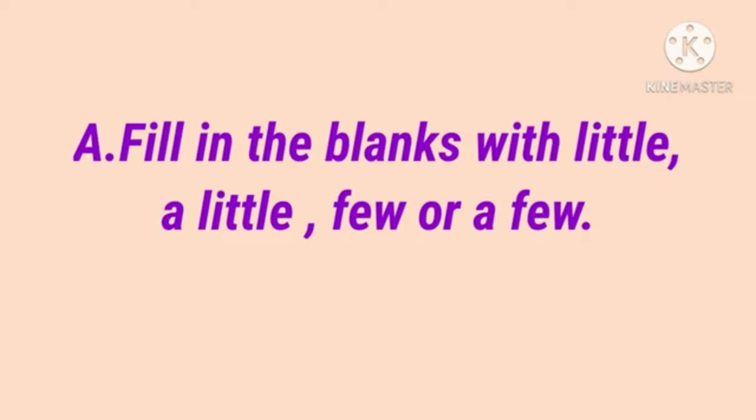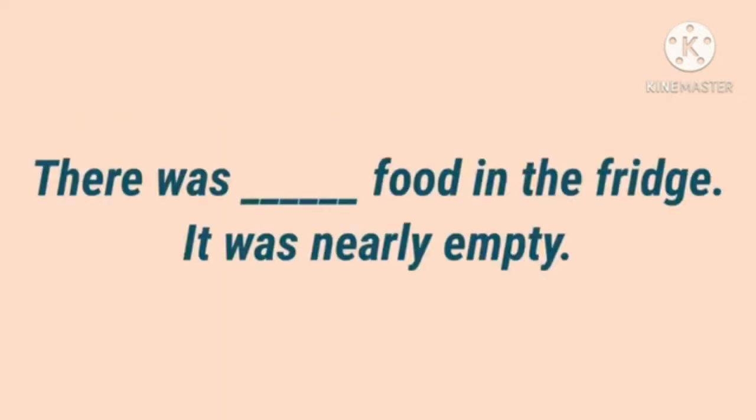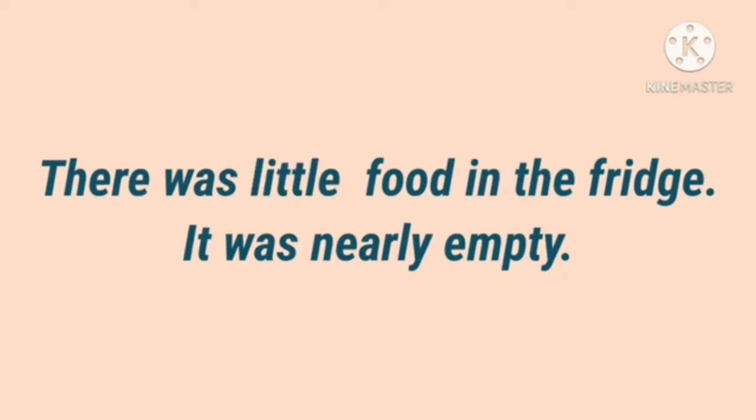There was dash food in the fridge. It was nearly empty. Food, countable or uncountable noun? Uncountable, so we use the word little. There was little food in the fridge.